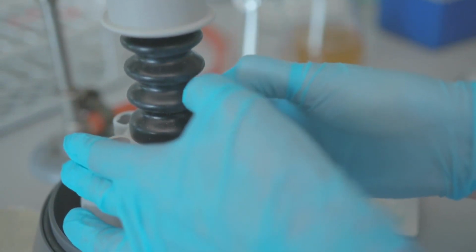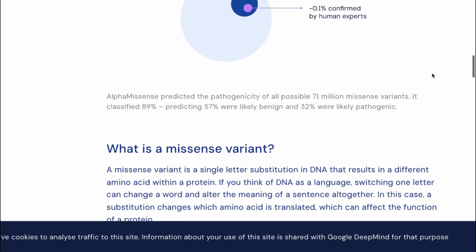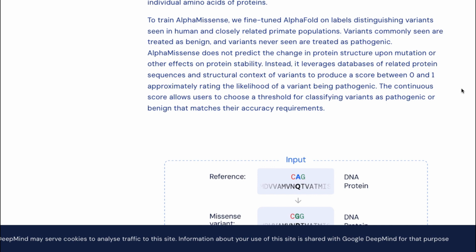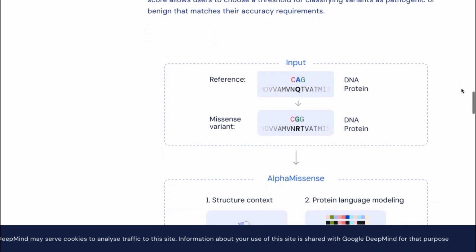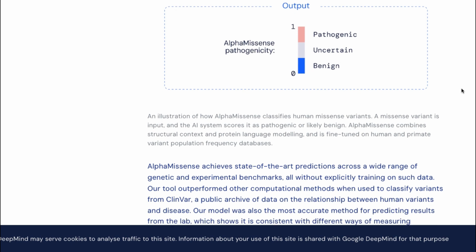This will allow researchers to better understand diseases and develop new life-saving treatments. Because only 0.1% of variants had been classified, if you have some kind of missense variant or mutation, it may have taken longer to diagnose. AlphaMisense is able to classify if a variant is pathogenic, benign, or uncertain, which is quite